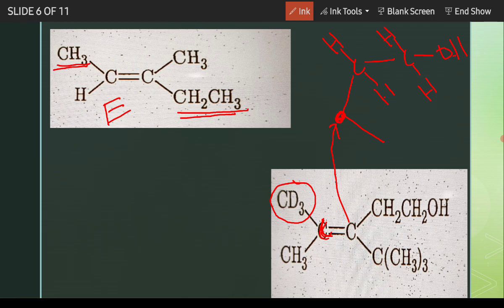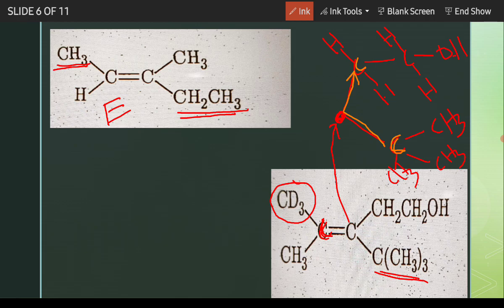And here CH3 whole 3, this CH3 whole 3. Now look carefully that if we go in this direction, first we are getting carbon. Here first getting carbon. So I can't decide the priority.